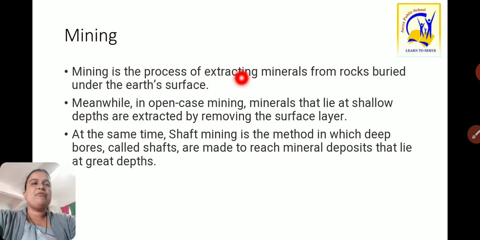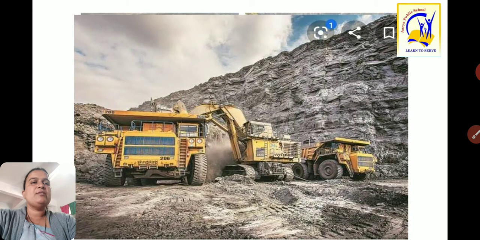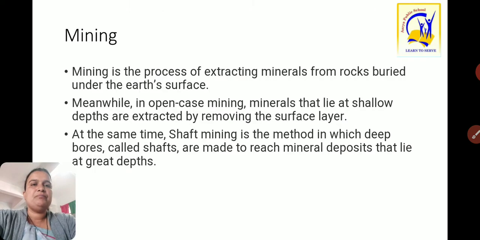Mining is the process of extracting minerals from rocks buried under the earth's surface. You can see here this process is called the mining process, in which with the help of machinery and human labor, minerals get extracted from the rock surface.